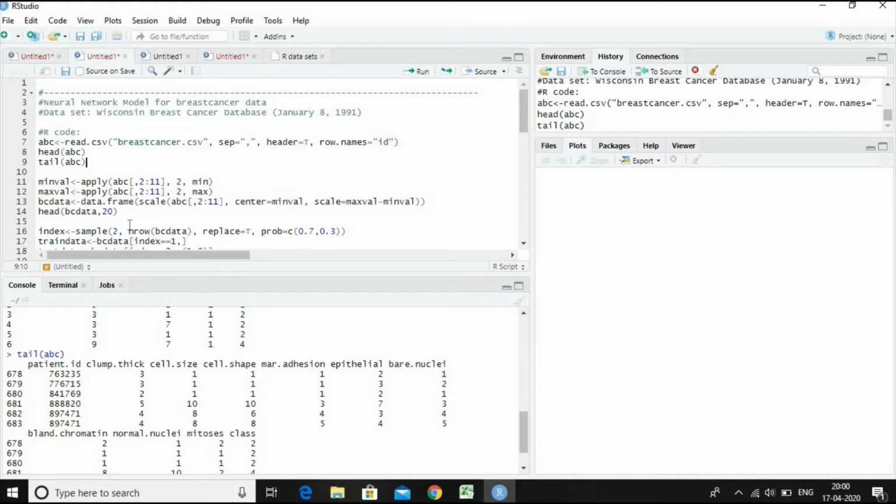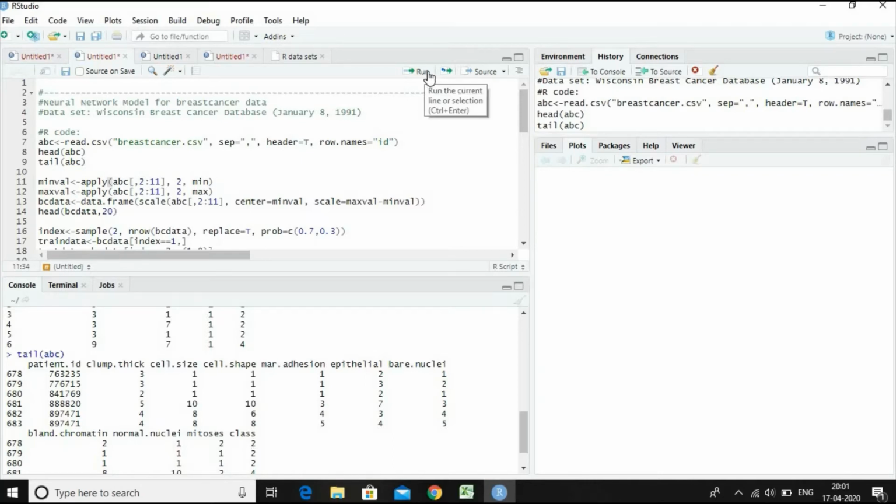Now let us calculate the minimum value and maximum value using the apply function on the data object ABC, locations 2 to 11. Column 1 is excluded, 2 to 10 are the independent variables, and the 11th column is the class.